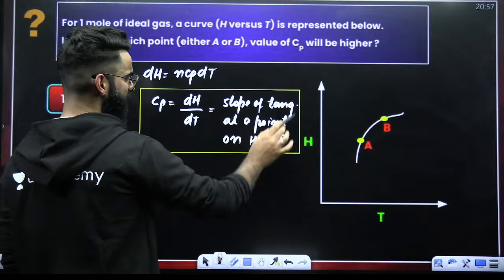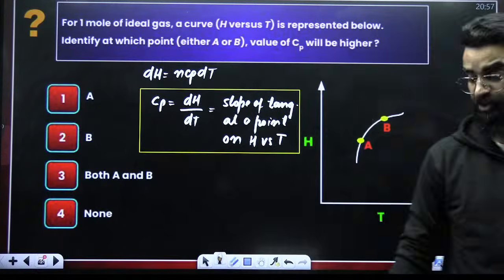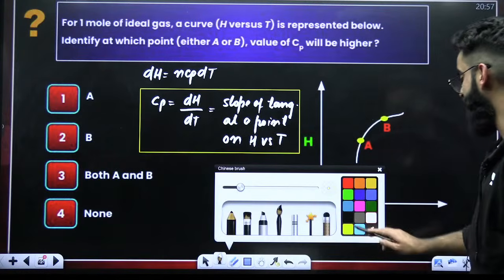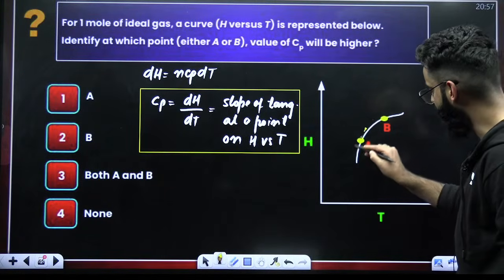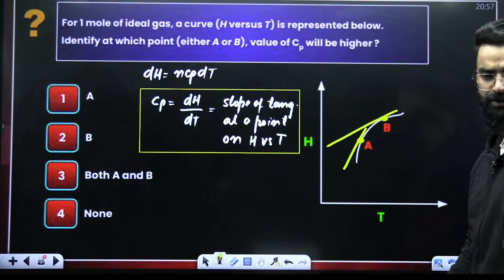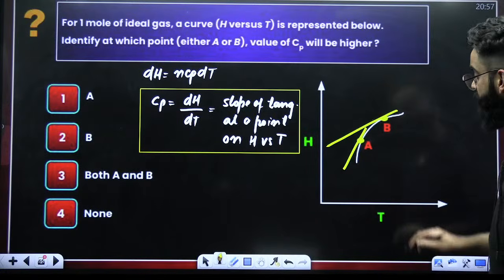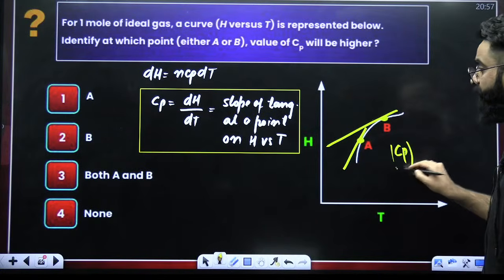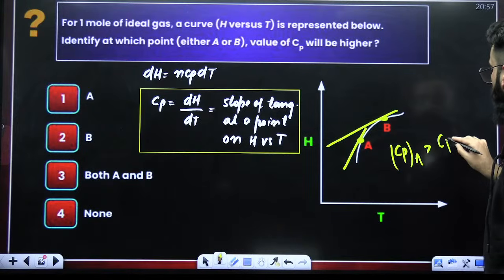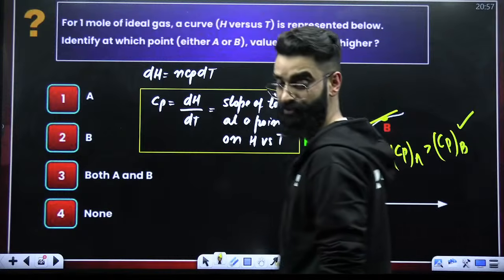Can I say wherever the slope of the tangent is more, the Cp value has to be more? Absolutely. Wherever the slope of the tangent is more, the value of Cp has to be more. So if I draw a tangent here also, where do you see the tangent has got more slope? The tangent has got more slope at A. The more the slope of the tangent, the more is going to be the value of Cp. So I would say Cp at A would be greater than Cp at B. This is something which I was supposed to calculate here.